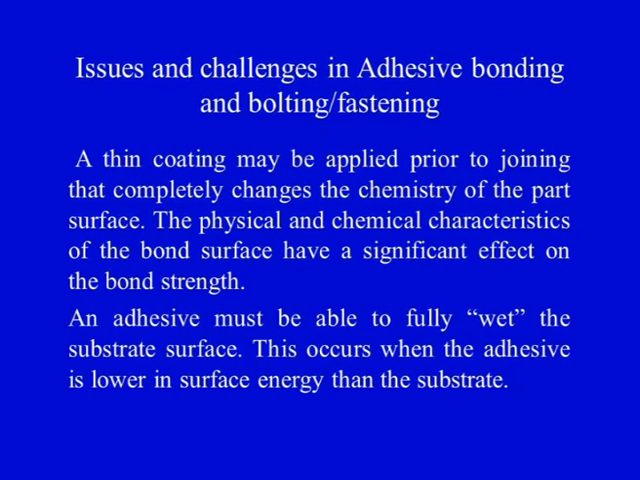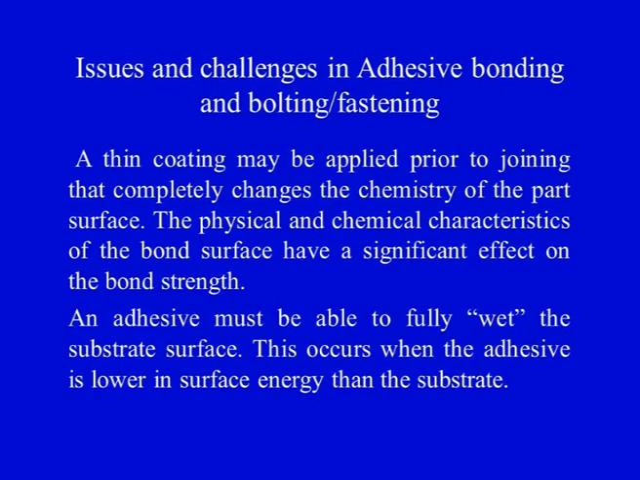So we want to do the surface preparation of the composite adherents before the actual joining process in order to get a very good bond strength. The physical and chemical characteristics of the bond surface have a significant effect on the bond strength. So the summary of this particular point is that if we want to get a good bond strength, we need to do the surface preparation of the two surfaces on which we are going to apply the adhesive in order to form the adhesively bonded composite joint.